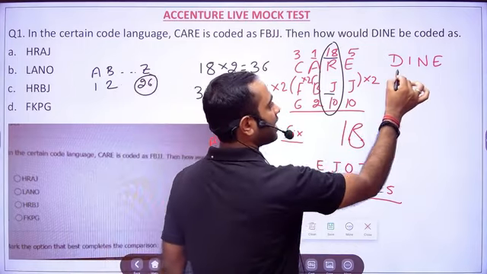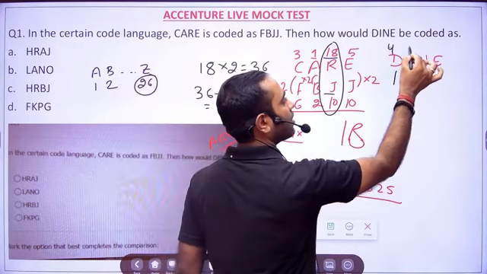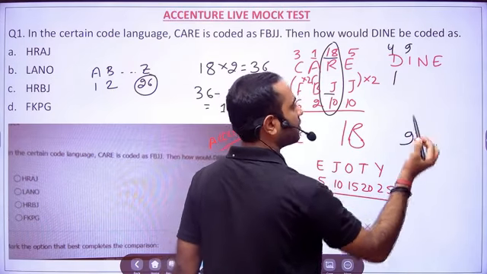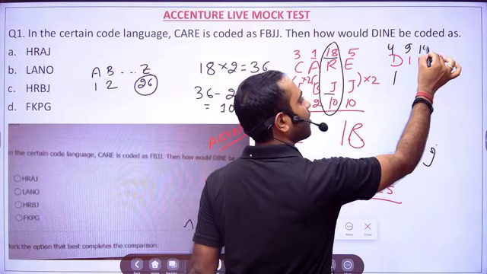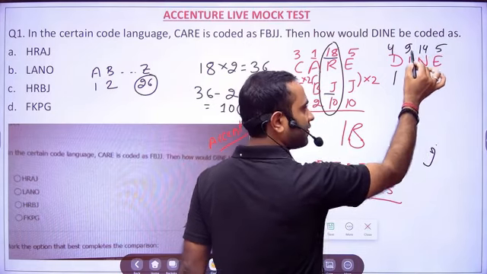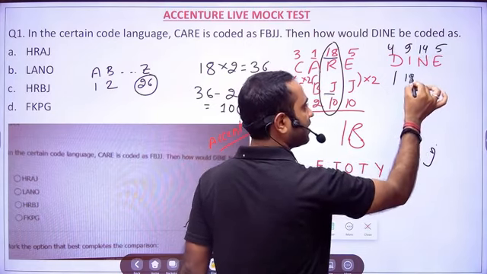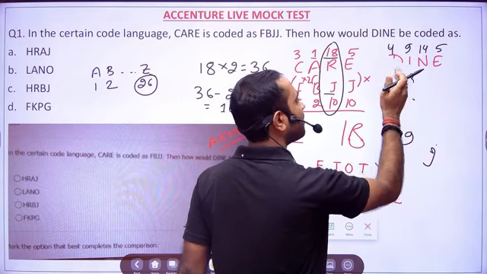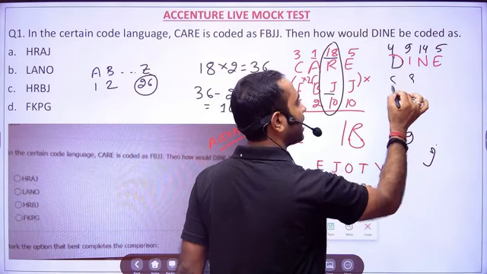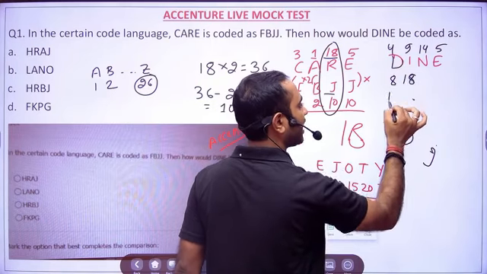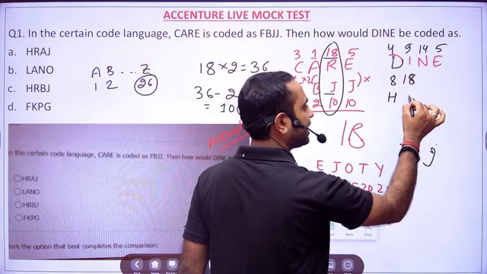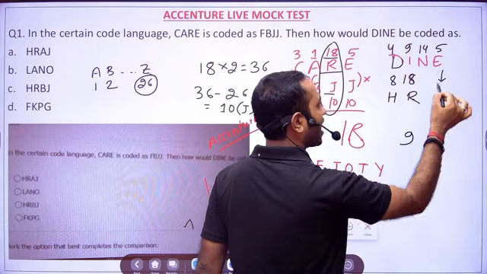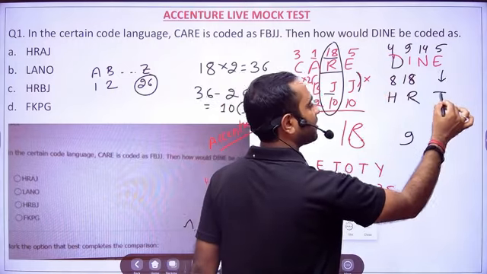Okay. Same thing, D is 4, I is 9, right? So it will look like I. N is 14th, E is 5. So anyway, single letter, so 9 into 2, 18. 18 is nothing but R, okay? And 4 into 2 will be 8, okay? So 8 is H. 9 into 2, 18. 18 is R. We know R is 18. Then E, 5 into 2 is 10. 10 is nothing but J, right?